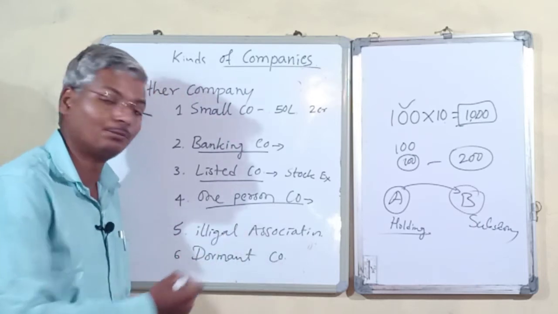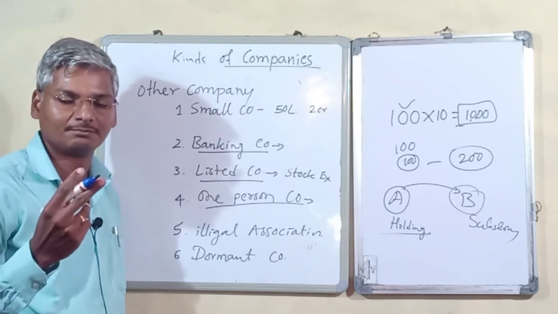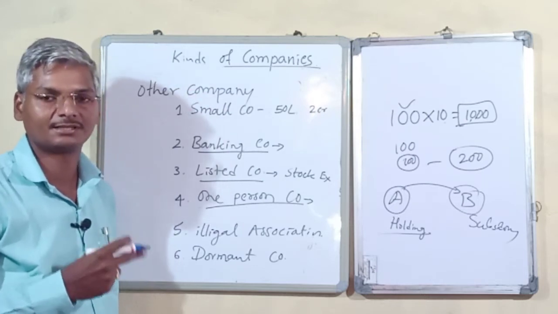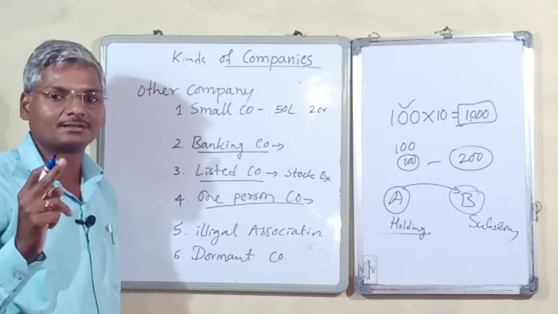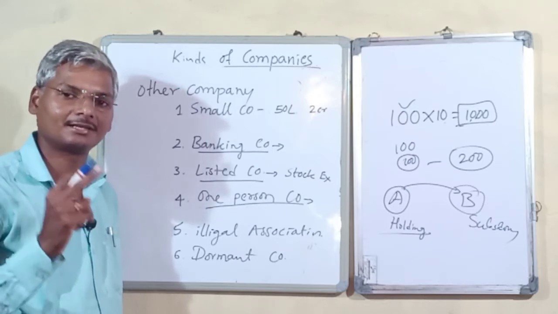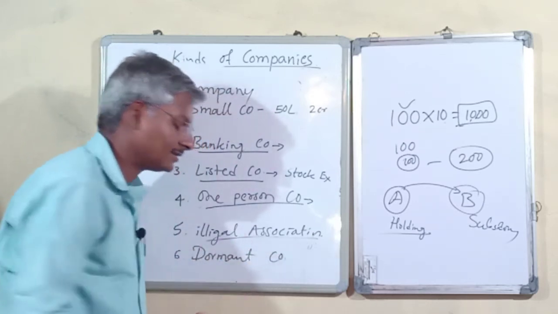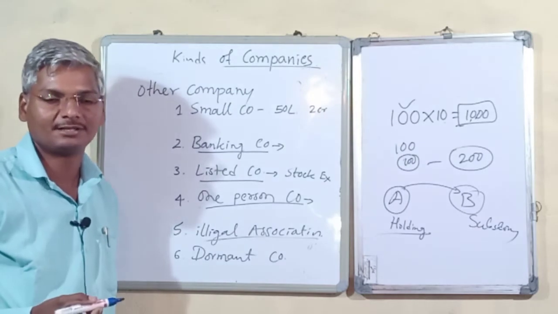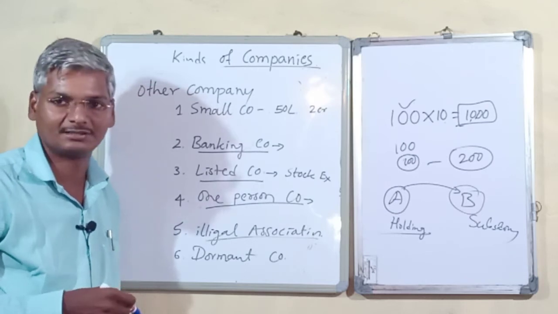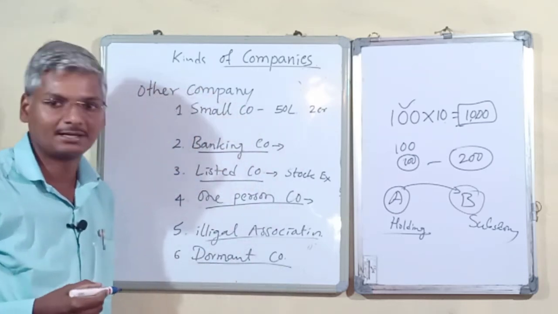In the case of a private company we need two members, but one person can also establish one; there is a provision in Companies Act 2013. Then illegal associations: these are not lawful activities or business operations. And the last one is dormant companies.